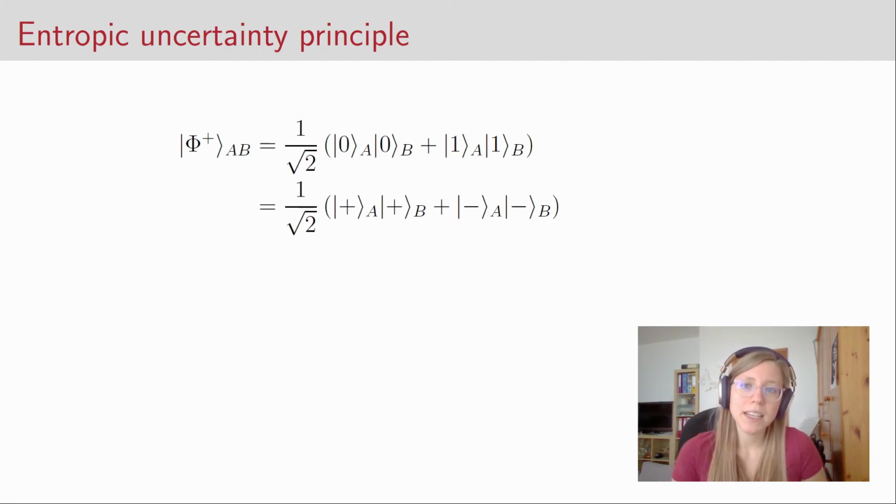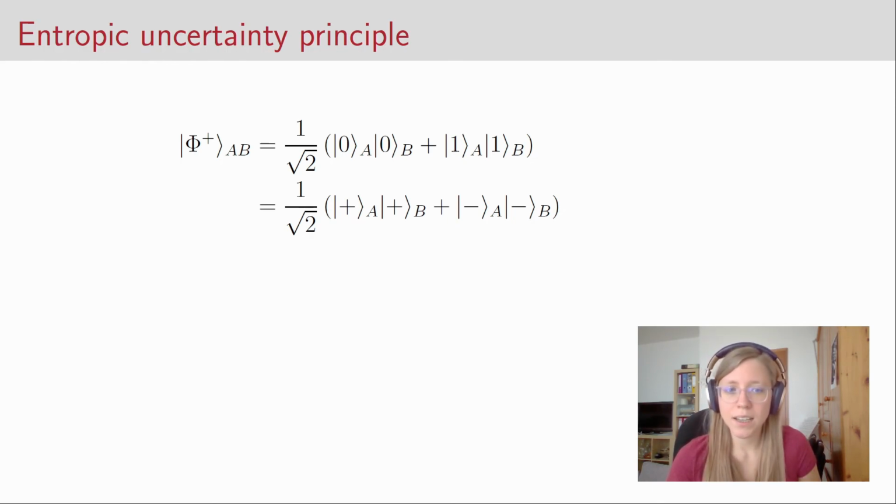So you have probably seen in your quantum mechanics course Heisenberg's uncertainty principle, where he talked about the uncertainty between the measurement of position and the measurement of momentum. Well, when we consider information theoretic tasks, this notion of uncertainty is very unsatisfactory. So one reason is that Heisenberg's uncertainty principle was formulated in terms of the standard deviation of an observable.